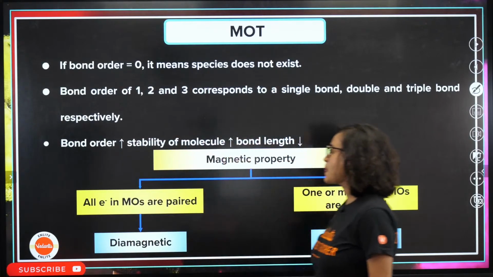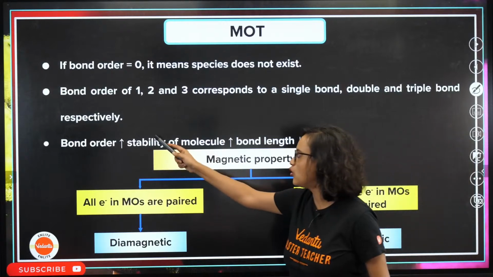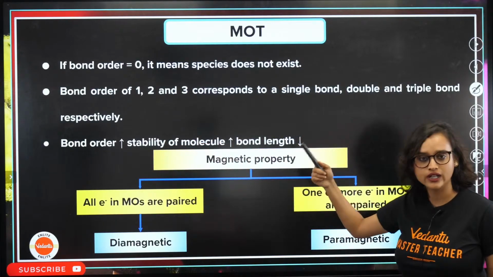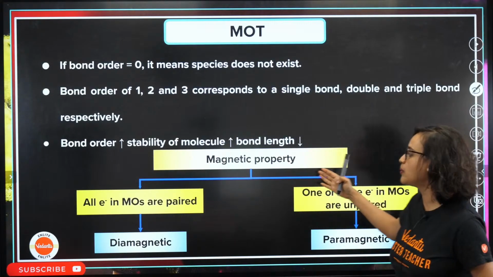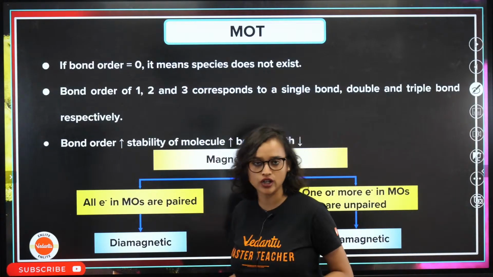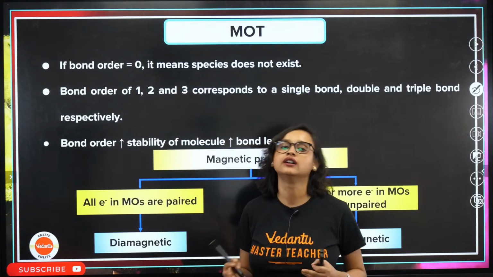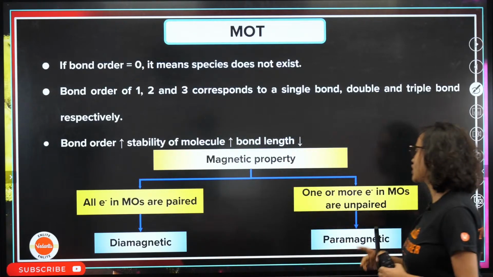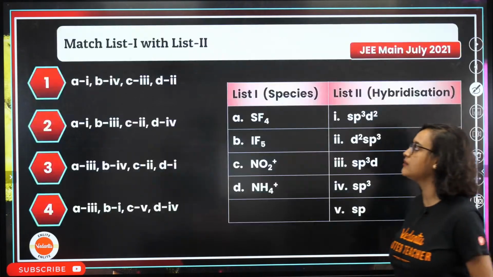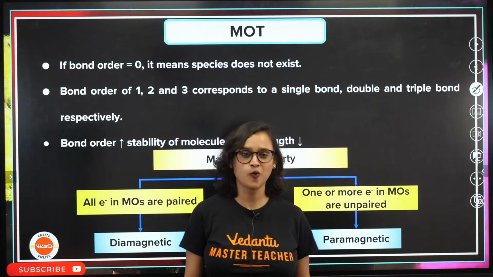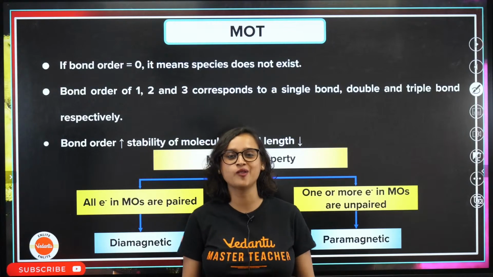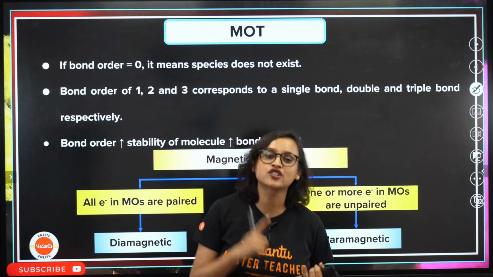Yes. Awesome. Now, if the bond order is more, then the stability of the molecule is also more, but bond length will be less. Okay. And magnetic properties: if all the electrons in the molecular orbitals are paired, what will it be? Diamagnetic. If the electrons are not paired, then it will be paramagnetic. With this note, guys, we are done and dusted with molecular orbital theory, chemical bonding, structure of atom and periodic property.